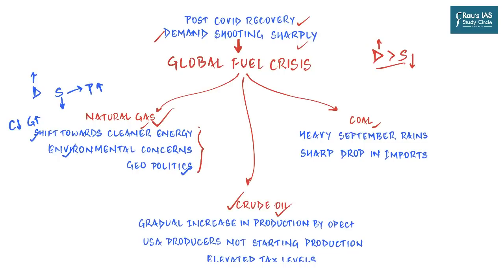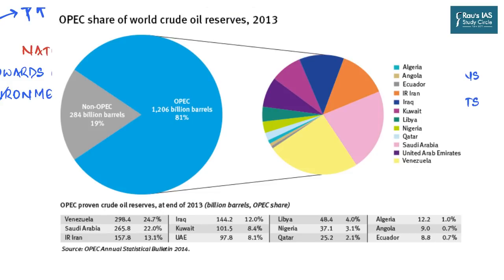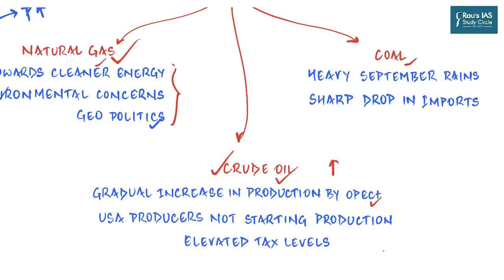What about crude oil? And again, the basic reason is the same as that of natural gas and coal: sharp economic recovery of the global economy. But there are particular reasons as well. And the basic reason is the monopoly of OPEC plus countries in the production and supply of crude oil. Key oil producing countries have kept crude oil supplies on a gradually increasing production schedule despite a sharp increase in global crude oil prices. So these OPEC countries together control how much of the crude oil will be produced.